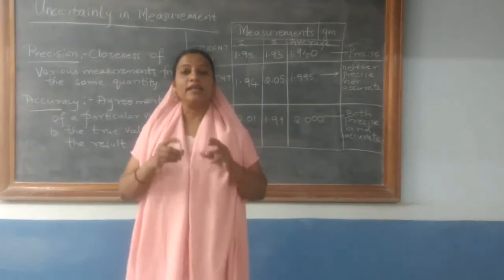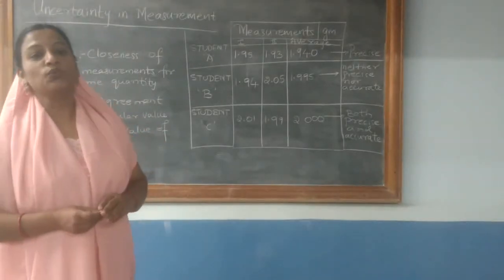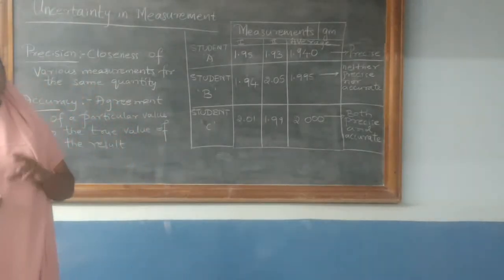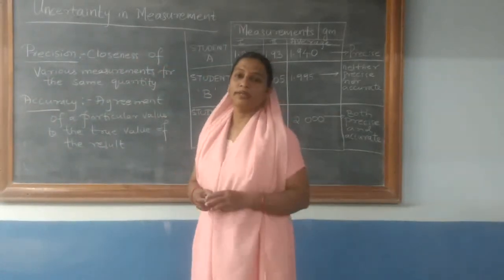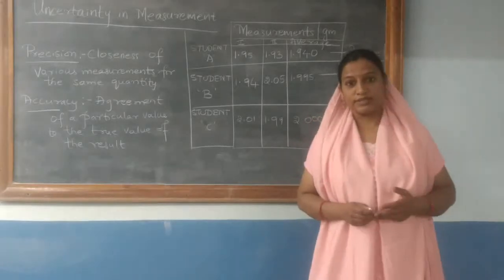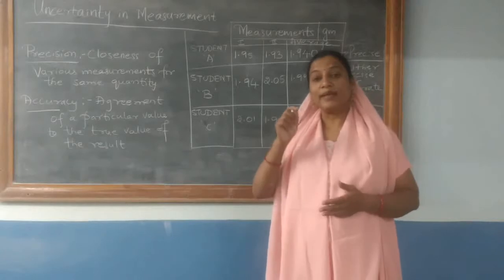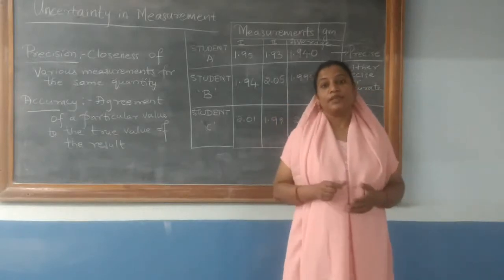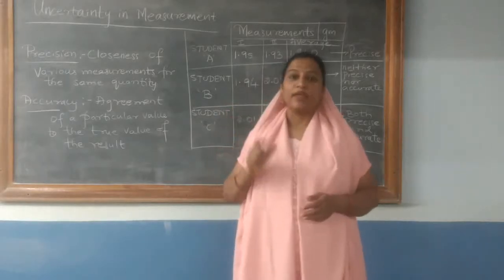For any theoretical calculation which can be considered as the true value, the same value can be determined experimentally also by performing the experiment. But each result which is taken will not be exactly the same as the others. It is associated with a slight difference which is called the error.